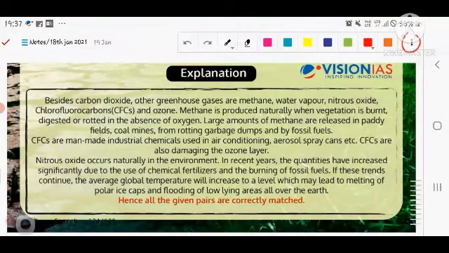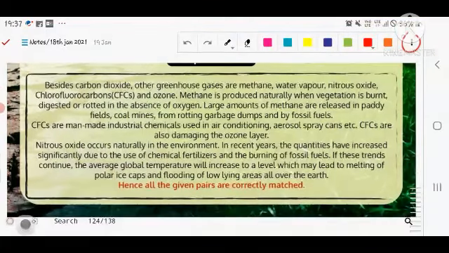Large amounts of methane are released in paddy fields, coal mines, rotting garbage dumps, and by fossil fuels, where the decomposition happens anaerobically. CFCs are man-made industrial chemicals used in air conditioning and aerosol spray cans, and they are a major component that harms the ozone layer.